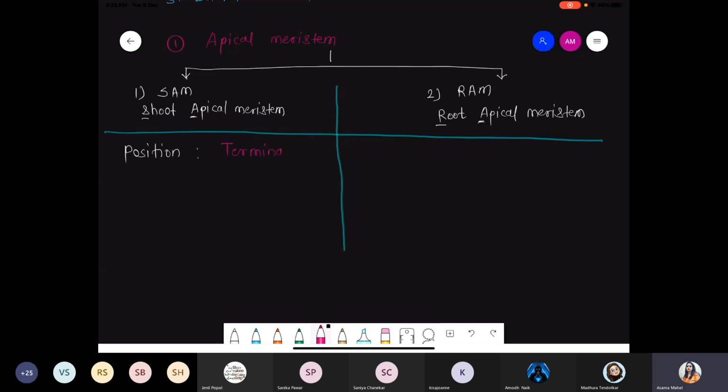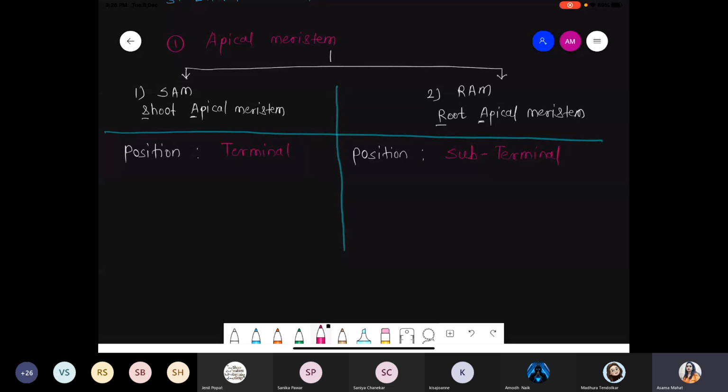Terminal means what? Exactly on the tip. Terminal position, that is the area where shoot apical meristem are present. But when you compare this point with RAM, root apical meristem, in case of the root apical meristem, the position is basically subterminal. It is not terminal, it is subterminal.